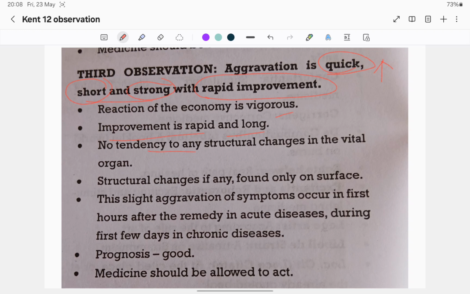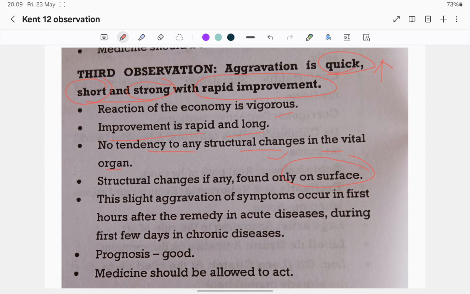No tendency to any structural changes in the vital organs. Structural changes, if any, are found only on the surface. What is the meaning of structural changes? The meaning is pathology. Here no pathology is detected. If detected, it is found only on the surface, that is on the skin, or superficial like mucous membrane.